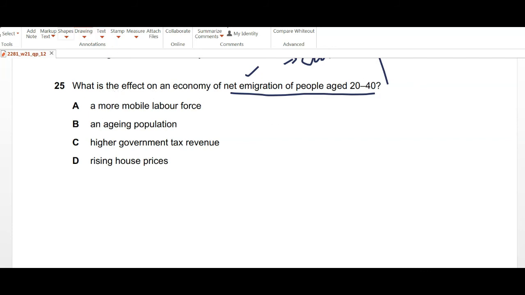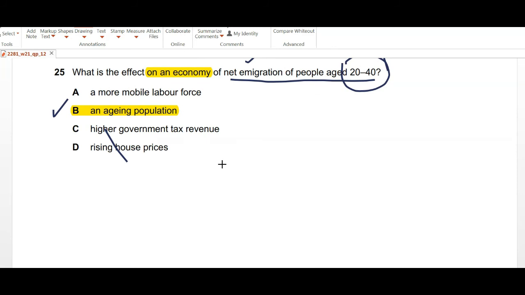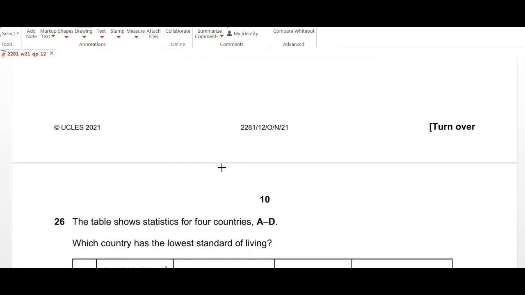So, what will be the effect on an economy whose young workforce is leaving? A. More mobile labor force? No. B. An aging population? Yes, this can be the case. C. Higher government tax revenue, D. rising house prices? No, not really. So we select option B, that is an aging population, because when most of your young workforce is leaving the country, you're left with the old age people, and that's the problem of an aging population.